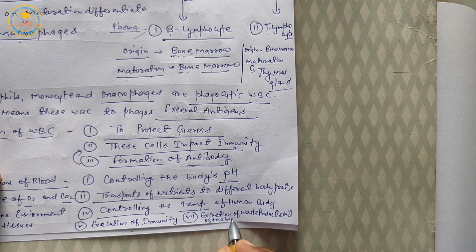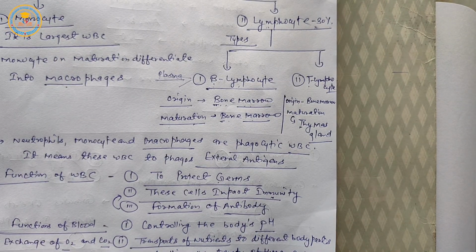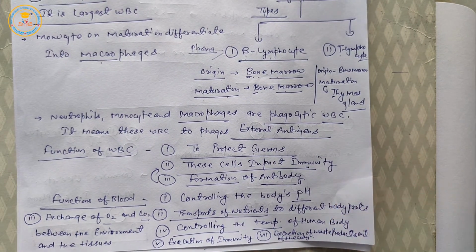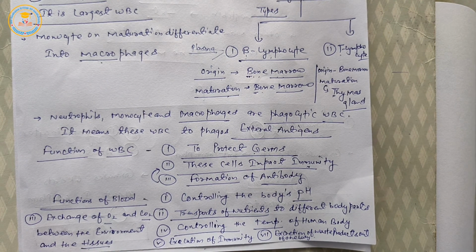So students, these are some important functions of blood. First and most important is exchange of O2 and CO2 between the environment and body tissues. Controlling the pH. Next, controlling the body temperature. Next, transport of nutrients to different body parts. Next, execution of immunity. And last is excretion of waste products out of the body.